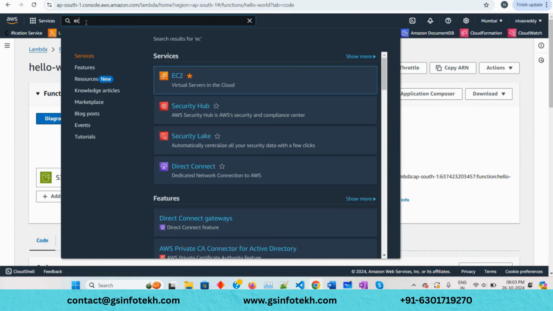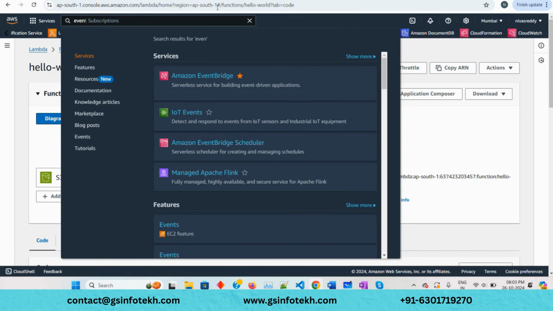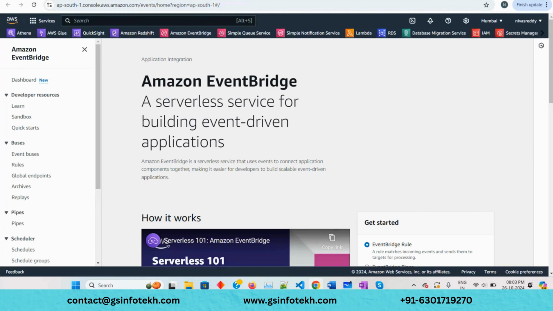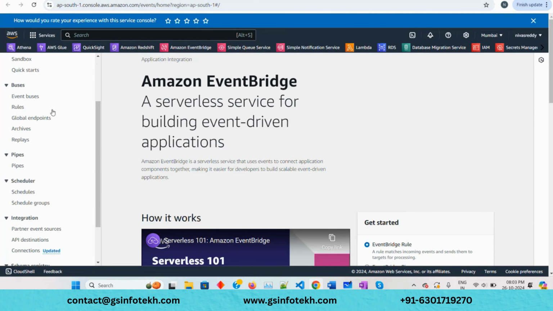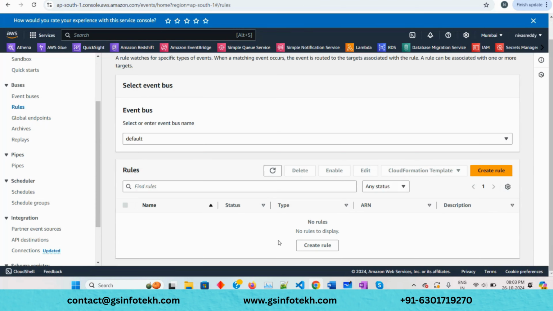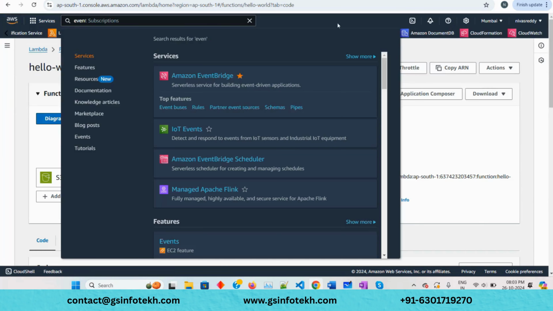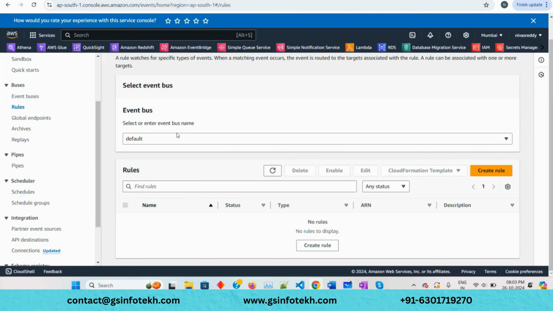It's a simple service for scheduling. Just like IAM is for permissions, imagine EventBridge is for scheduling tasks, not only your Lambda functions but Glue jobs, and everything under AWS.